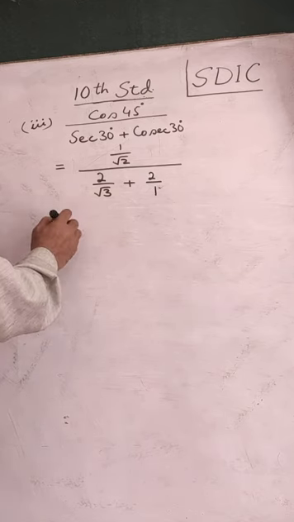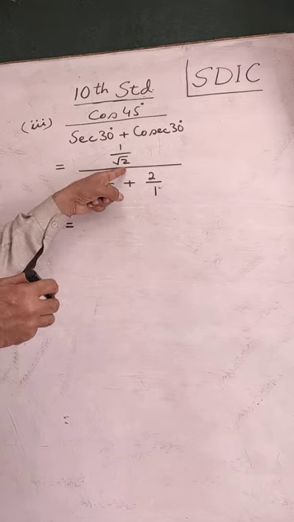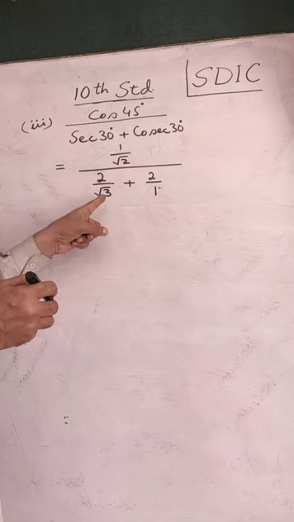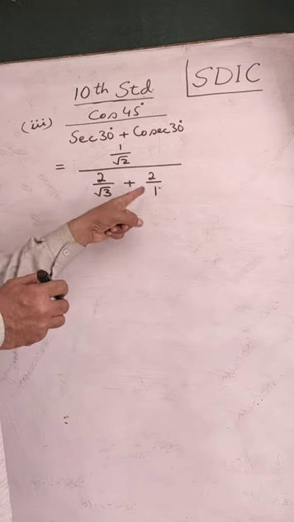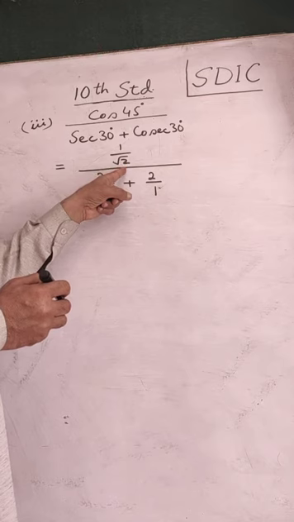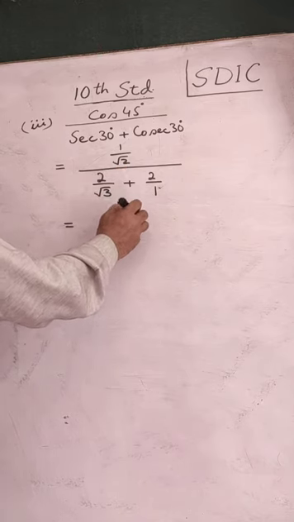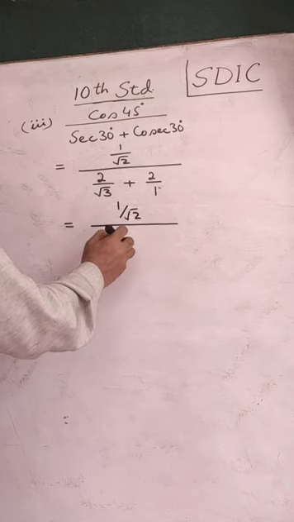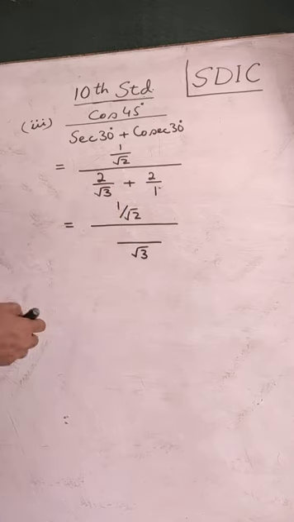Now knowing these values, we cannot divide first. What we can do first is add these two because the sign of plus is here. We'll add these two first and then we'll divide. 1 by root 2 will therefore remain as 1 by root 2 in the numerator. In the denominator, when the LCM is taken to add them, root 3 is the LCM.